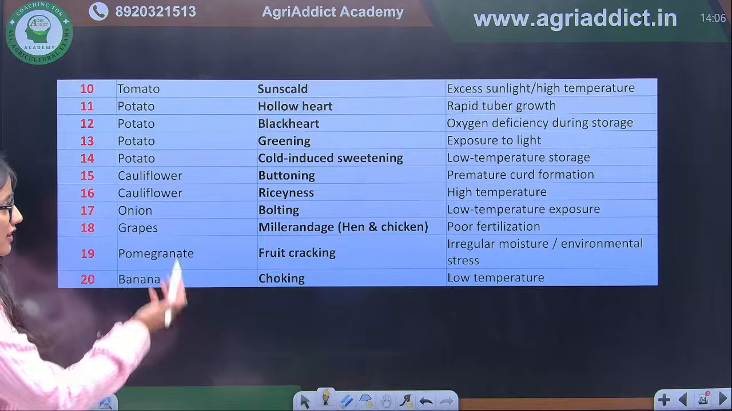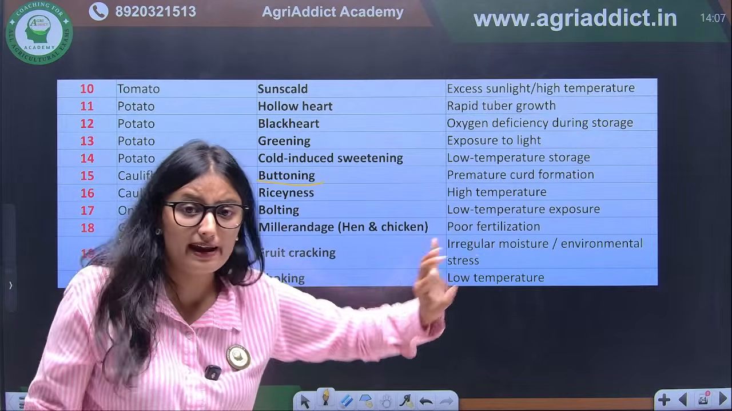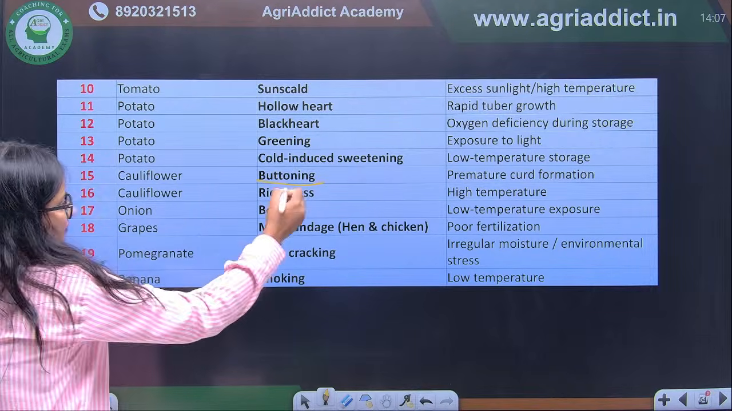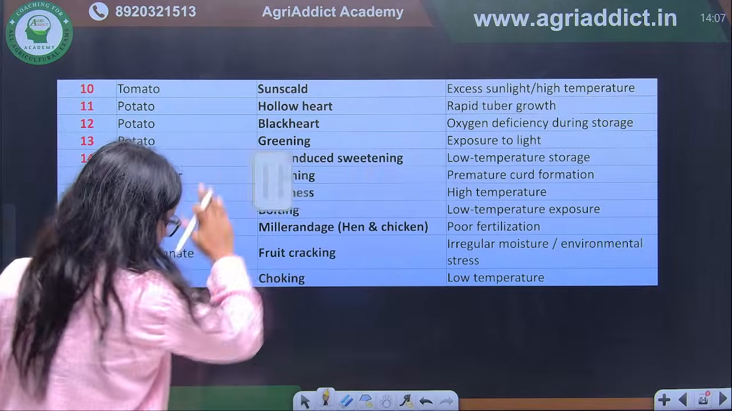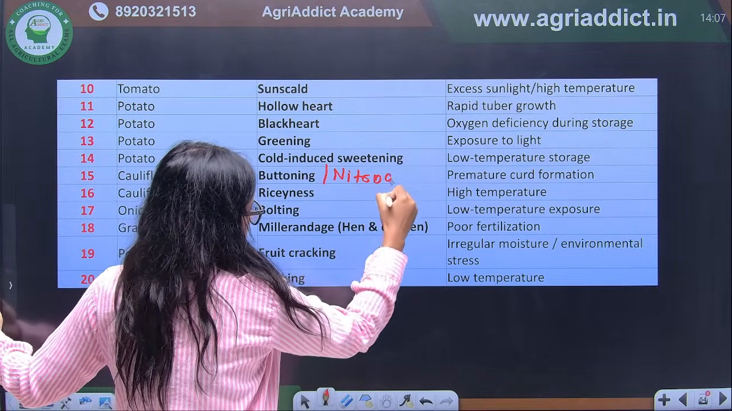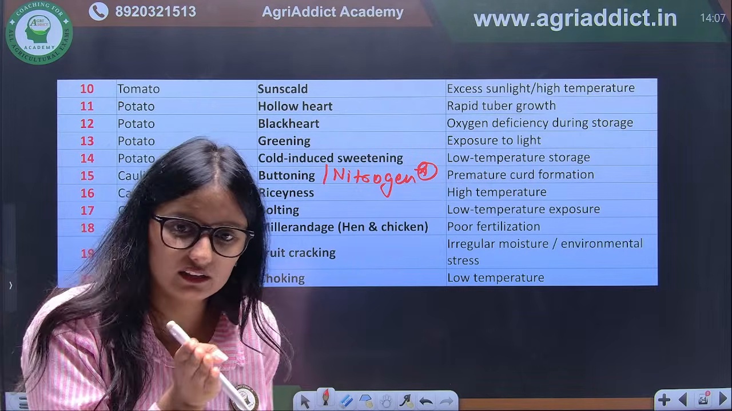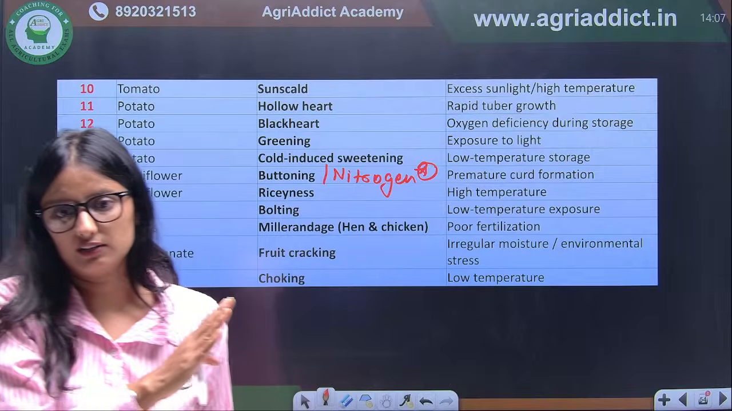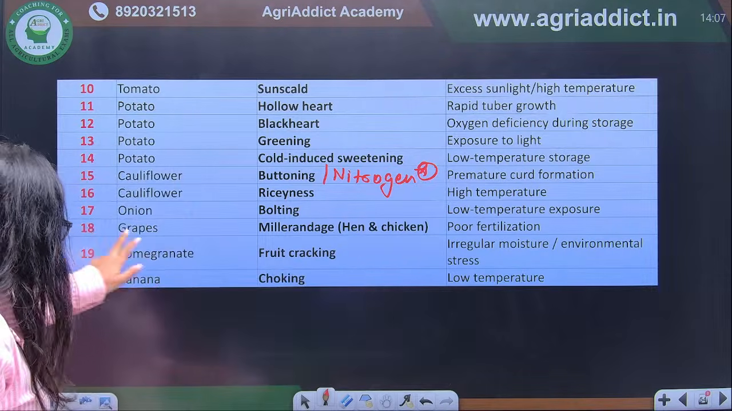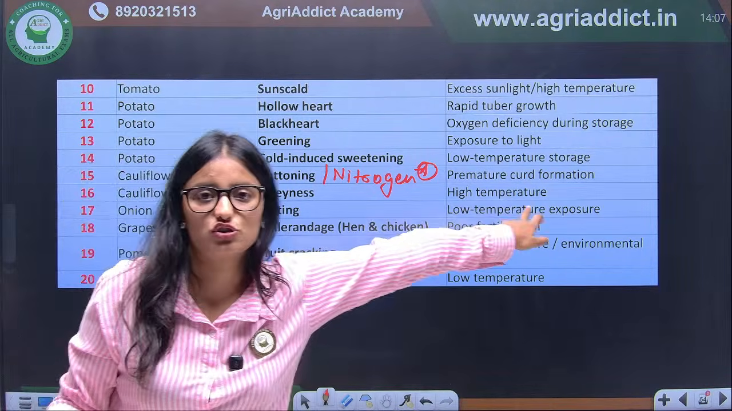Correct. Next is cauliflower. We have discussed buttoning in the cauliflower. It is due to nutritional reasons, and there are two main reasons. Nutritional, what was it? That was nitrogen. Buttoning of cauliflower, nitrogen was involved, and environment is also involved. So if nitrogen is given and the environmental or physiological factor is given, firstly you will choose nitrogen. Correct. Next we have cauliflower riciness, which is due to the high temperature.